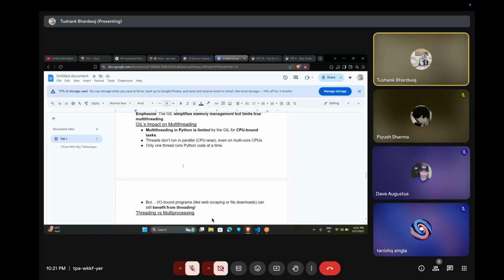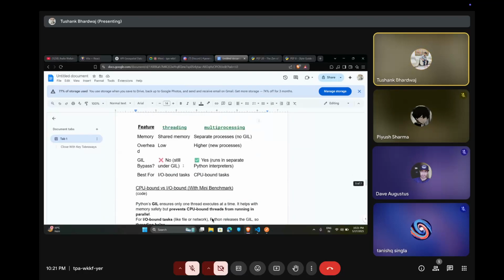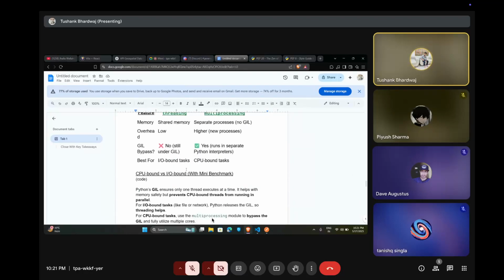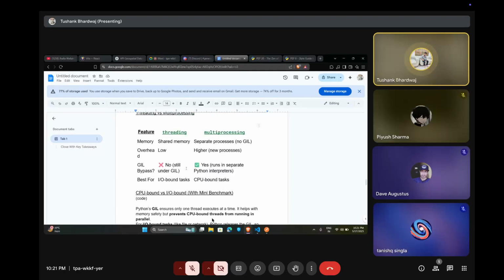On the GIL, threading is affected, while multiprocessing runs in separate Python interpreters. And what is best for input-output bound tasks? We can use threading. But for CPU-bound tasks, we can use multiprocessing.